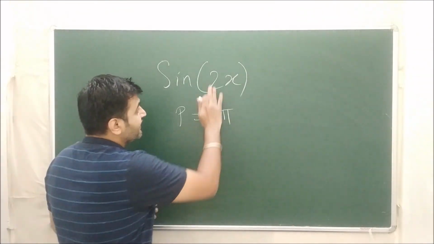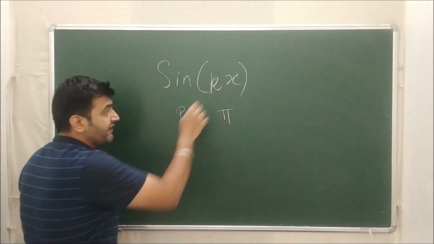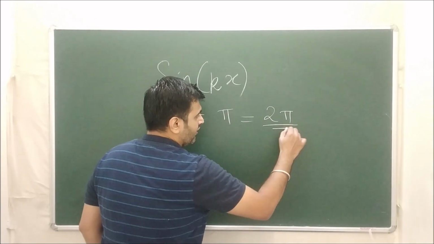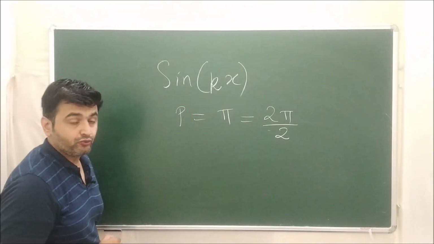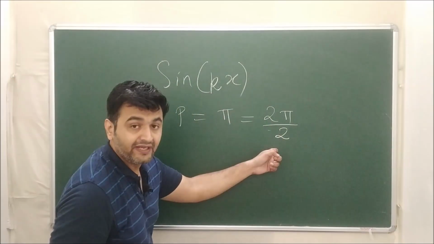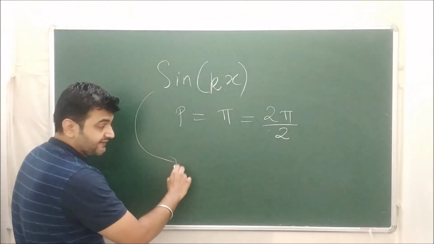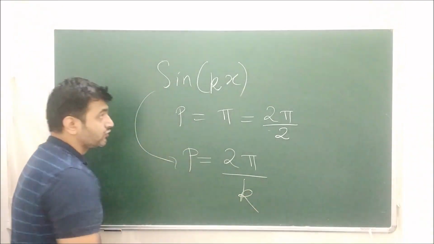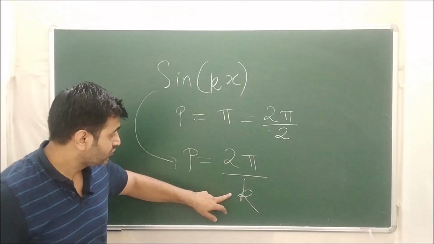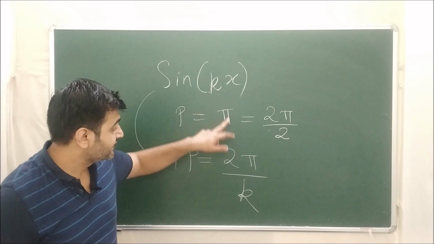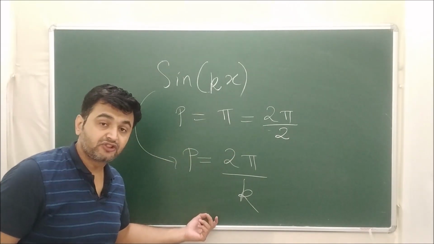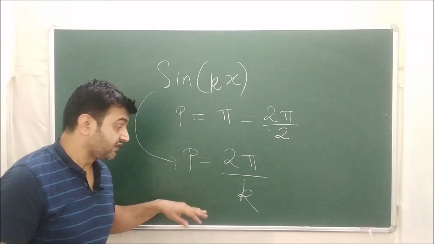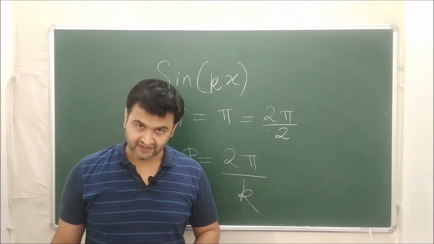And one can see that the fundamental period for sin kx is nothing but 2 pi upon k. For sin 2x it was 2 pi upon 2. When you have sin kx, your period is 2 pi upon k. For sin x, k was 1, so it was 2 pi. For sin 2x you put k equal to 2, so the period was pi. For sin 3x the period will be 2 pi by 3, and so on. The same formula works for cos as well.